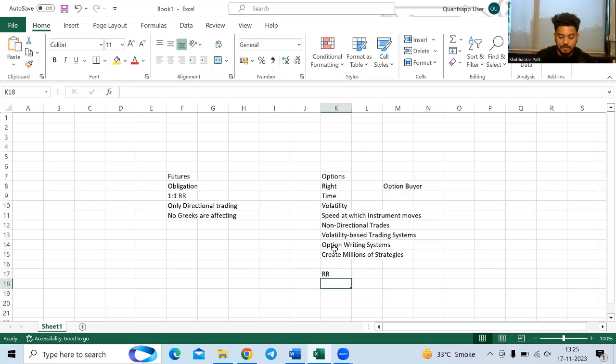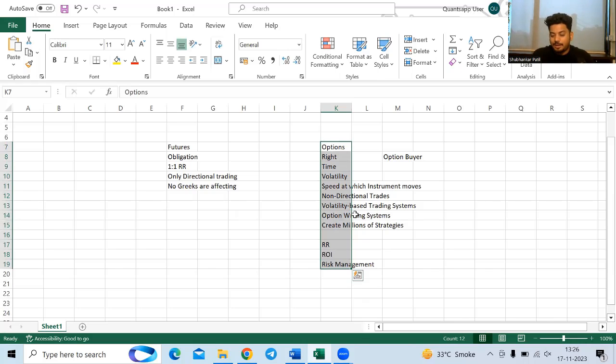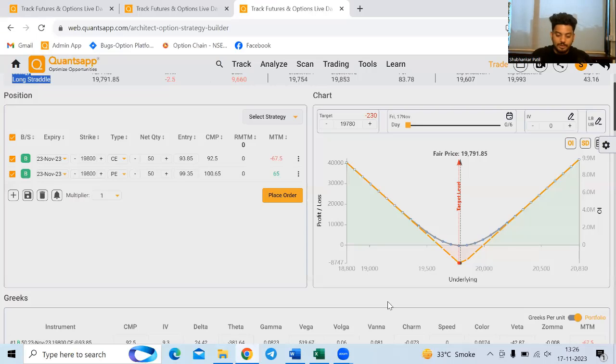And apart from that, the reward to risk gets better. Then the ROI improves. Then trade risk management also improves. So for me, the winning side is clear, it is options. But again, all these things, if they are affecting our option premium, then we need to learn about them, right? So we should obviously first learn everything or most possible things about options, and then I would say options would be more lucrative instruments to trade than futures because of the dynamics options have.